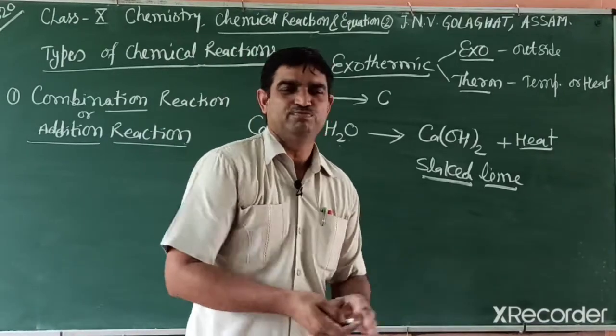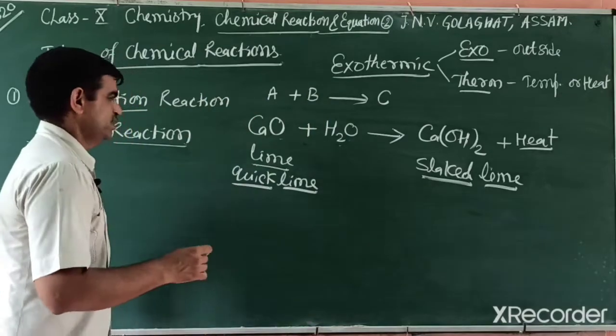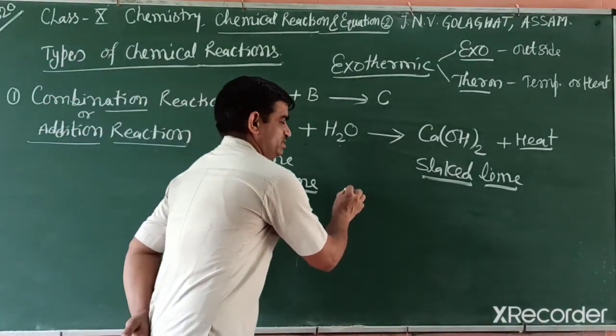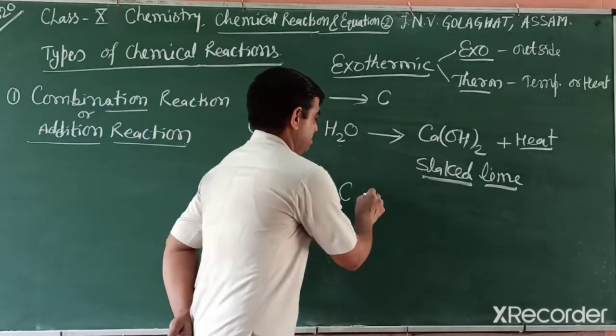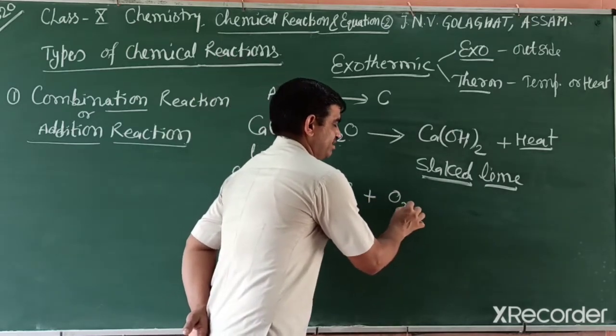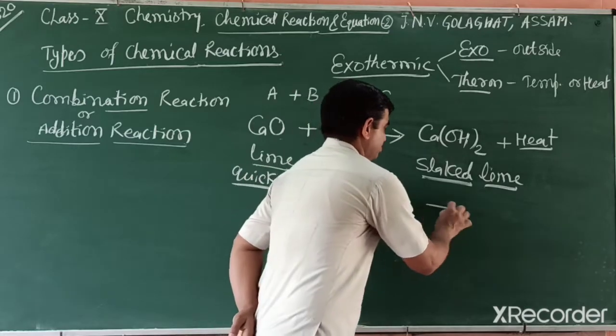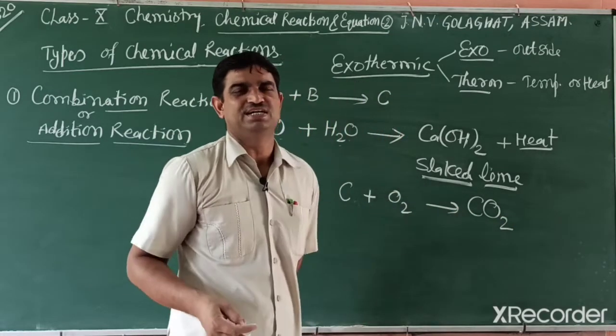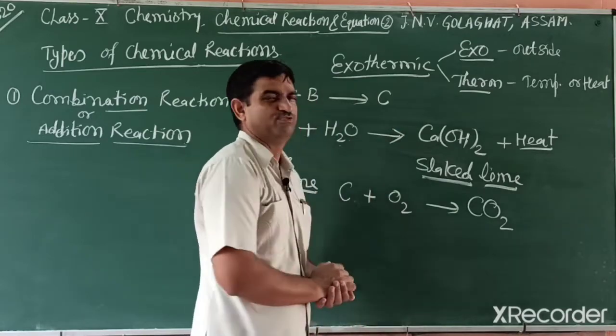When we burn coal, it is another example of a combination reaction. Coal means carbon, and when it burns, it requires oxygen. So it is converted into carbon dioxide or carbon monoxide, depending on the amount of oxygen.